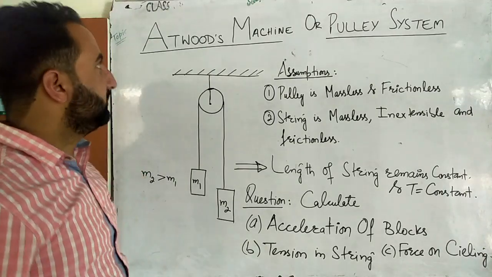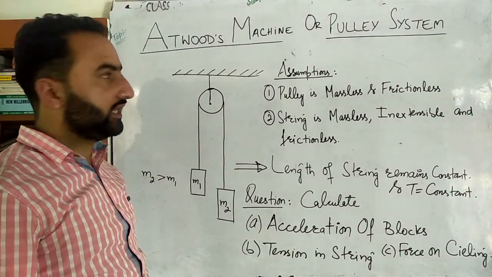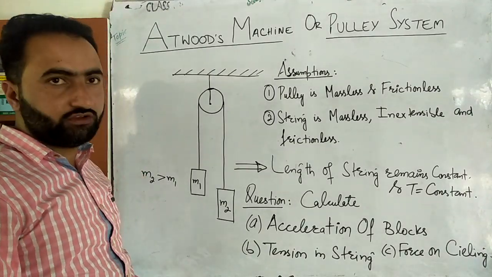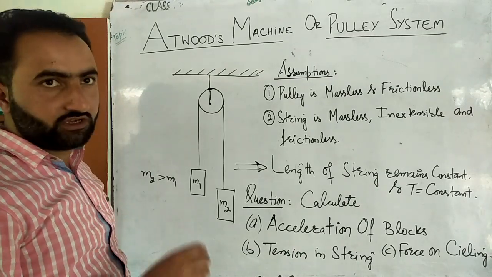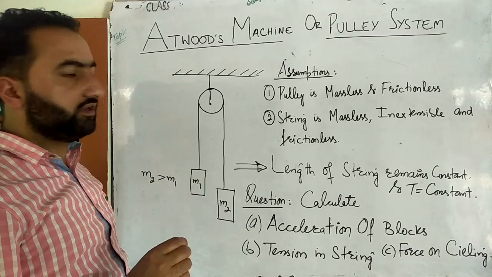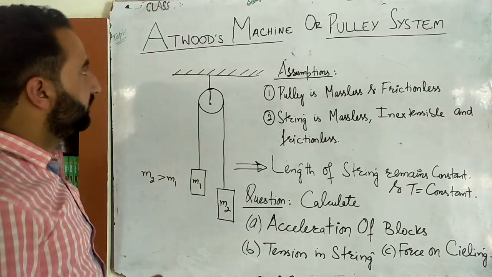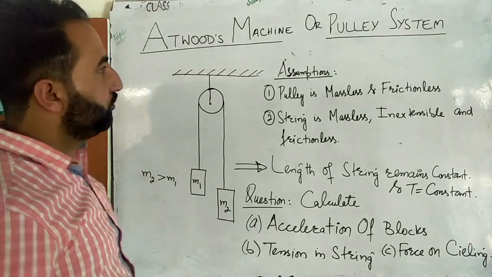Hello dear students. Last time we studied the motion of connected bodies and we are done with that. The next topic is Atwood's machine. It's a very important problem. Questions are continuously asked from this topic. So what is Atwood's machine, or pulley system?